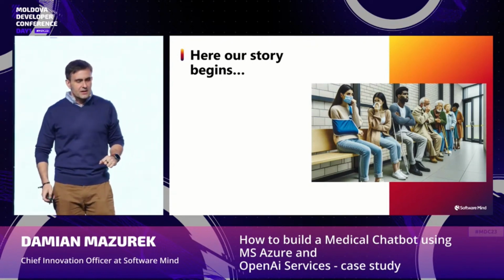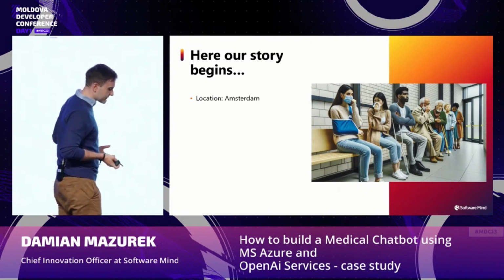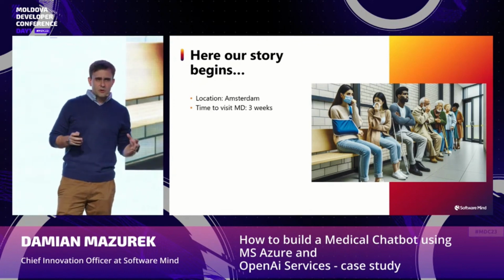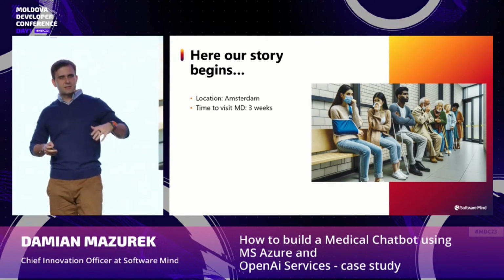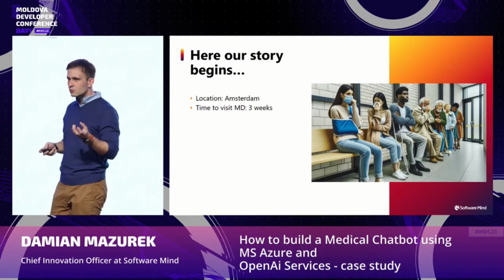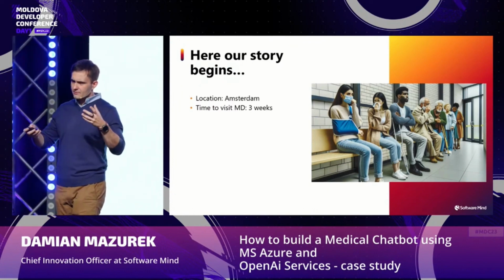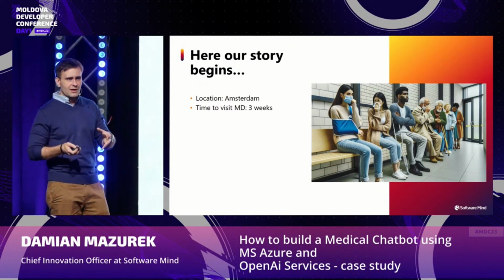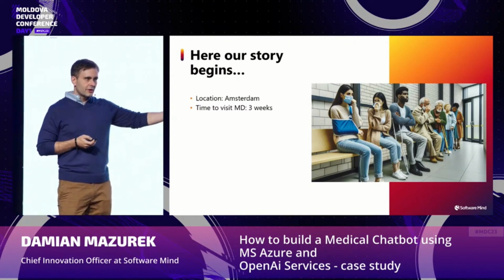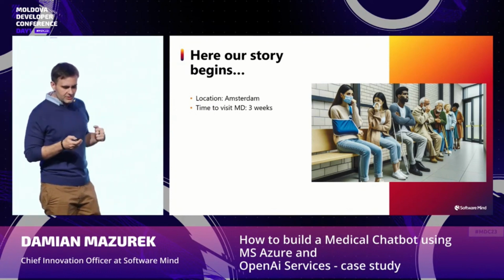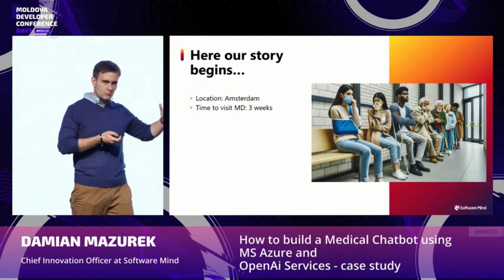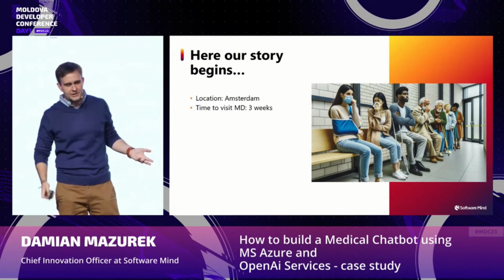The same is here. Our story began in the city of Amsterdam, where there was a big problem with medical healthcare. Normally, if someone gets sick, he or she needs to wait about 3 weeks before they are able to reach someone called a company doctor. This is a specific medical professional that is specialized in first contact medicine and is able to give you the sick leave inside your company. But the problem was that many people recover in this time or get even more sick, because 3 weeks is a lot of time.